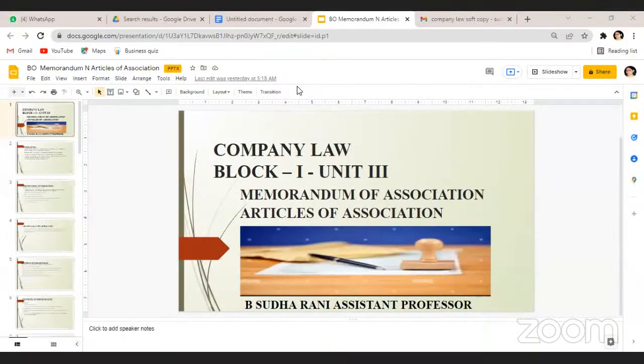Now, under the incorporation of a company, we are going to discuss the important documents to be submitted by the company.